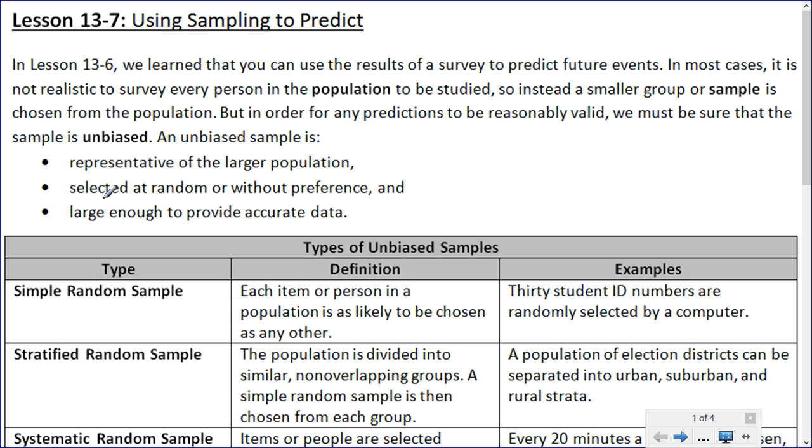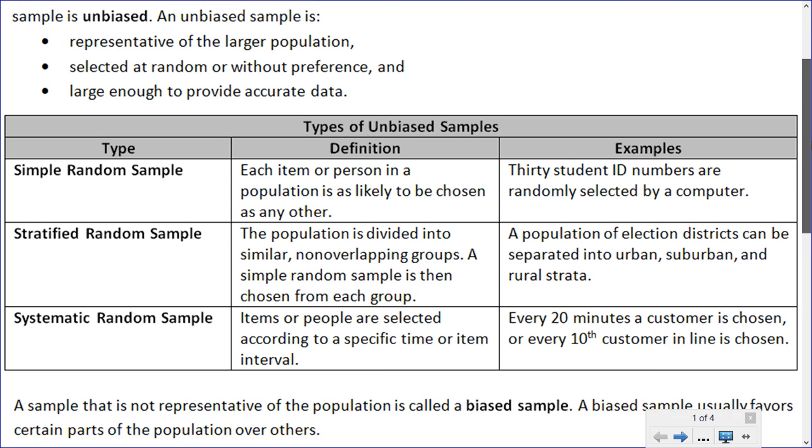An unbiased sample also has to be selected at random or without preference, so you can't go out and survey your best friends or just girls or something like that. It has to be random. And an unbiased sample also has to be large enough to provide accurate data. So if you survey 3 people and then use that to generalize to 3,000 people, that clearly would not be valid either.